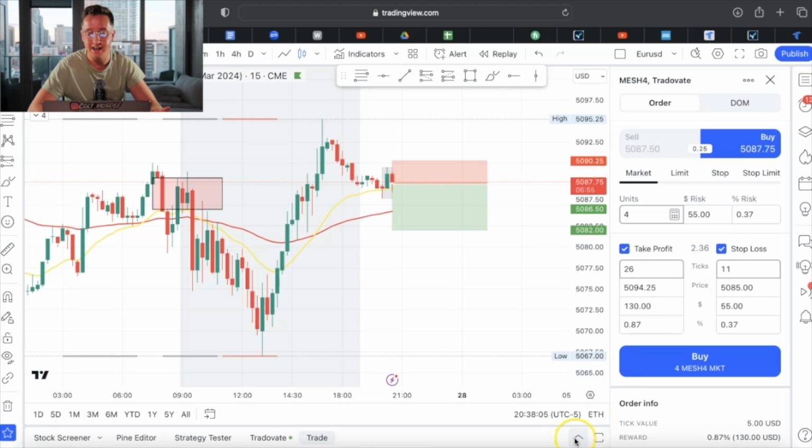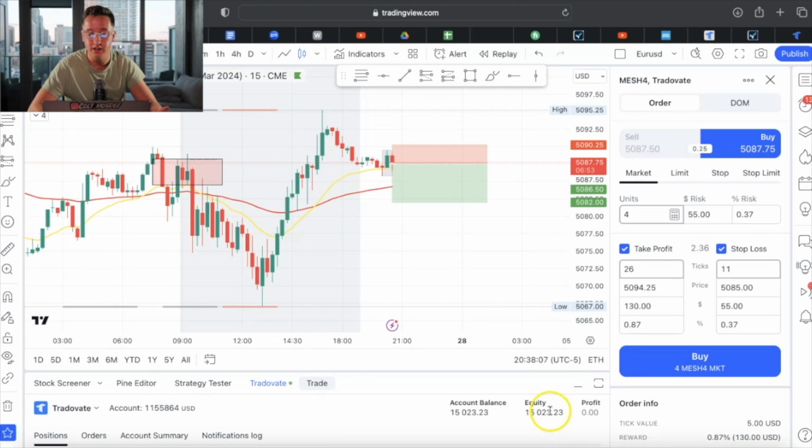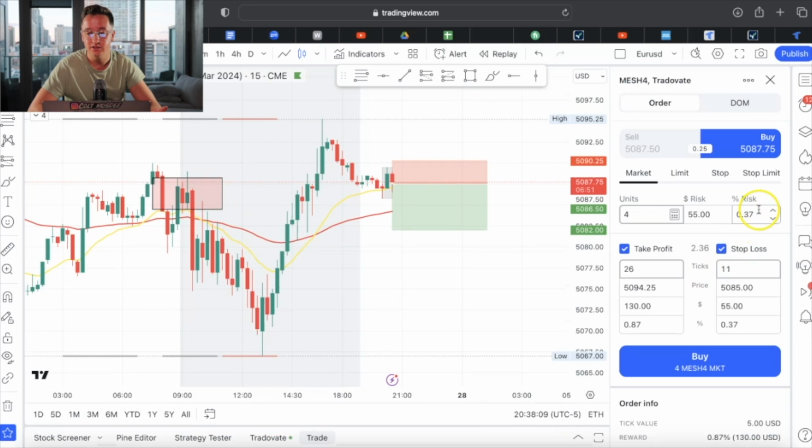And it tells me my account balance down here at the bottom, 15K. So this is the risk for that account. Let's say I want to do like 10, 11. So there we're at 1% now. So $151. If I do 11 units with this stop loss, I'm going to be risking $151. So it's not really about the units that are going to be the same every single trade.